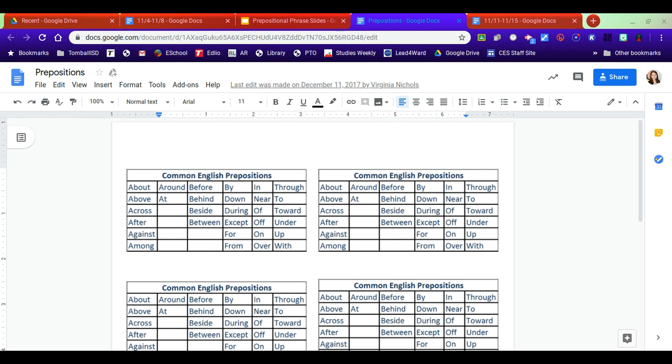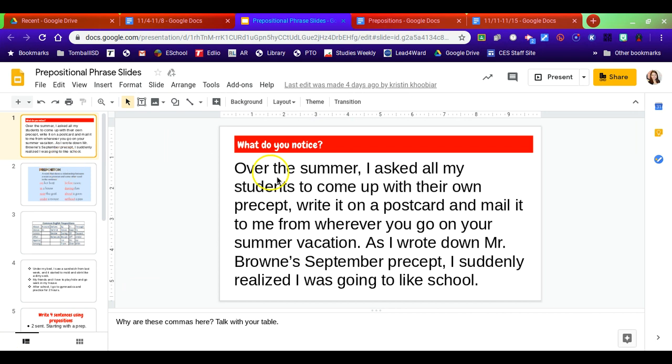When you were younger, your teachers taught you about prepositions, and they tested you to see, do you know what above means? Do you know what below means, or behind? Here in fourth grade, we're more worried about prepositional phrases and how to write those correctly in our writing. So we're going to move over here, and you'll see this first paragraph.